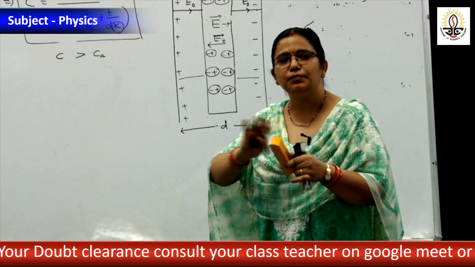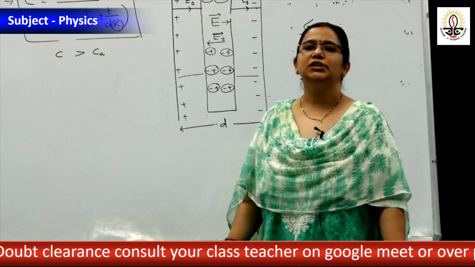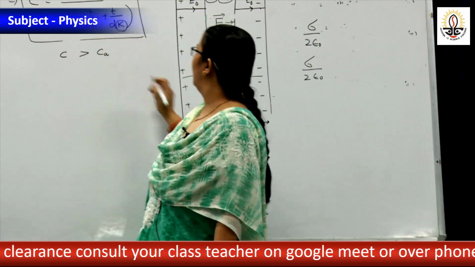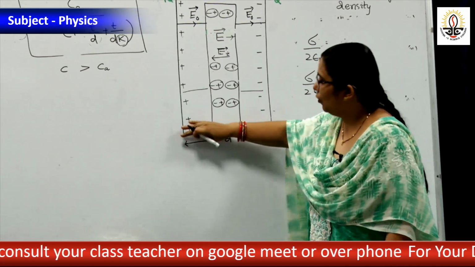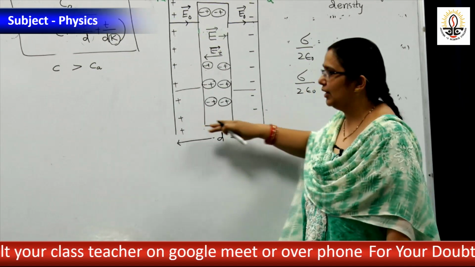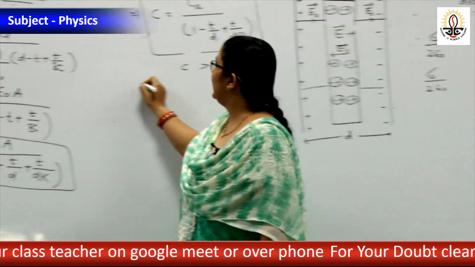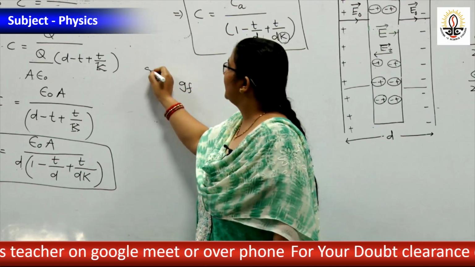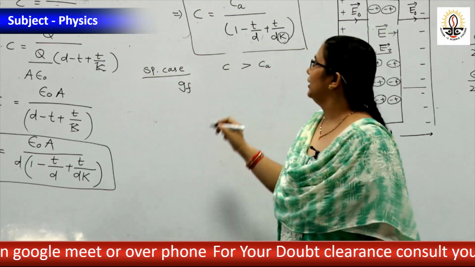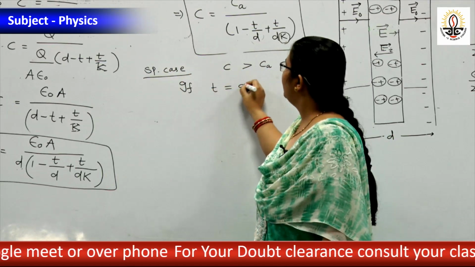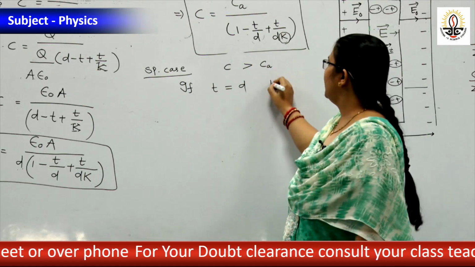Practically wholly or whole part is filled with dielectric. Then what happens? T becomes D. The whole gap is filled with dielectric. If T equal to D, this is a special case.